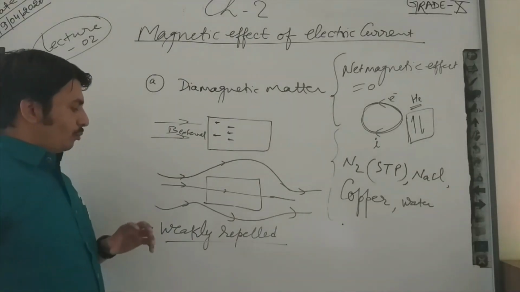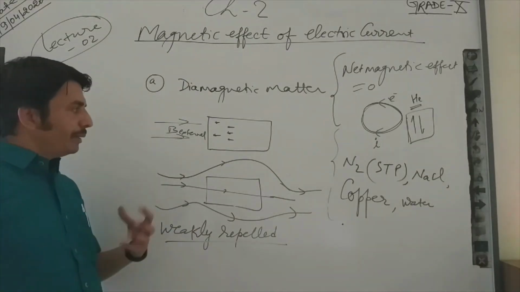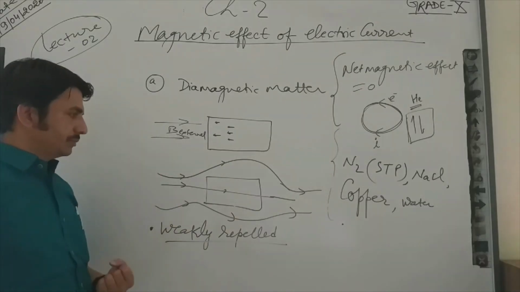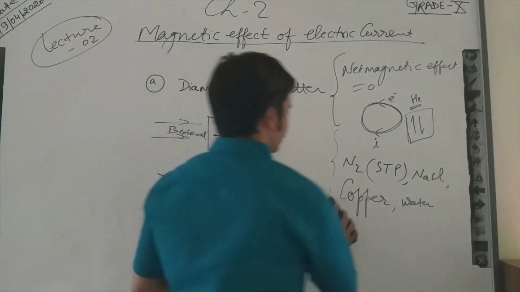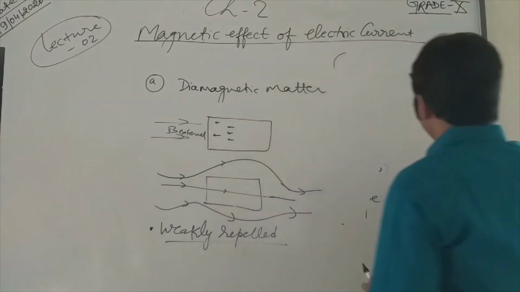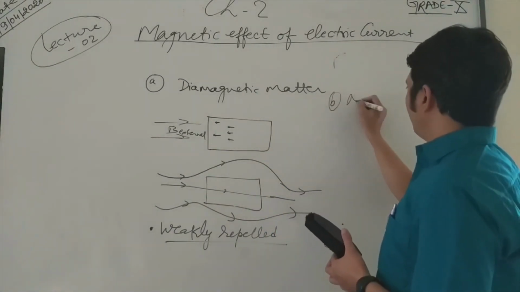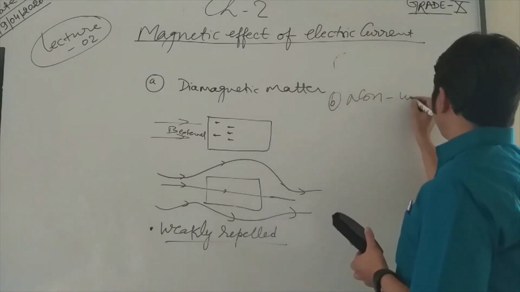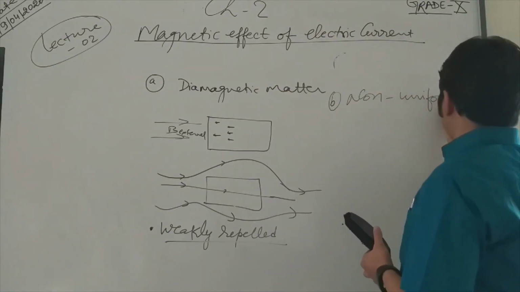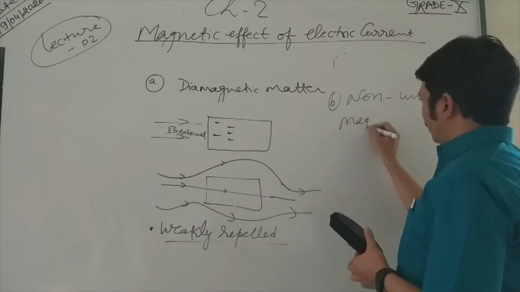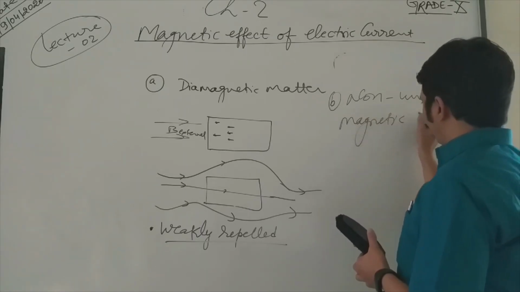What will happen if we apply a non-uniform magnetic field?